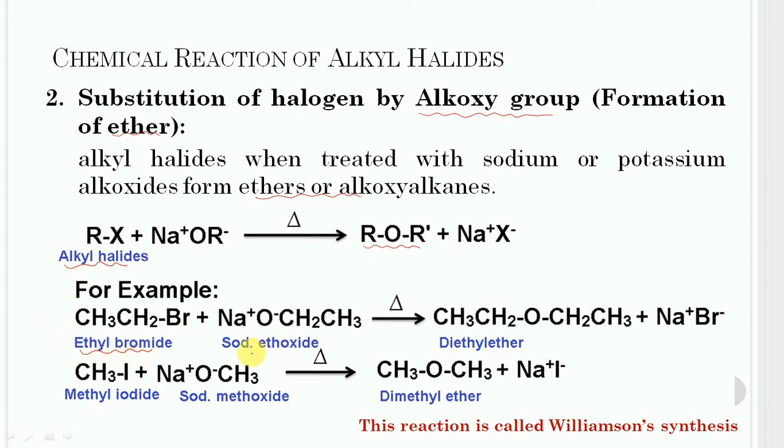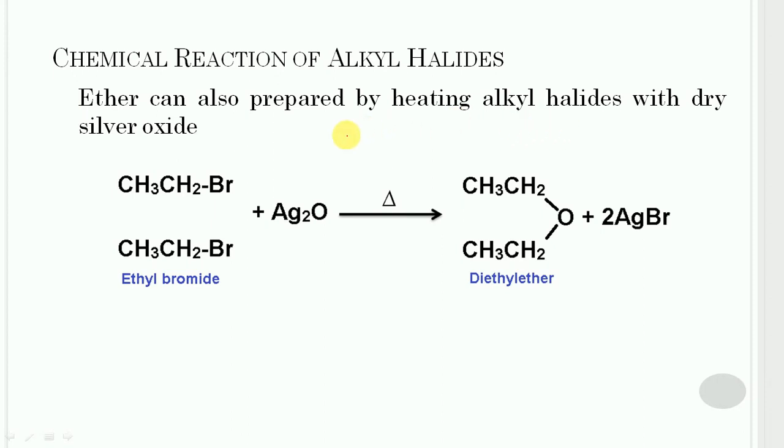Ethyl bromide is treated with sodium ethoxide, and in this case diethyl ether will be formed along with sodium bromide. In the second case, methyl iodide is treated with sodium ethoxide, and in this case dimethyl ether will get formed, and this reaction is called Williamson synthesis. Ether can also be prepared by heating alkyl halide with dry silver oxide. In this case, 2 moles of silver bromide will get formed along with diethyl ether.